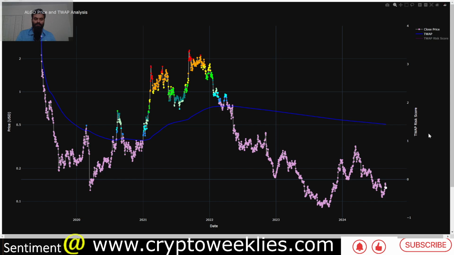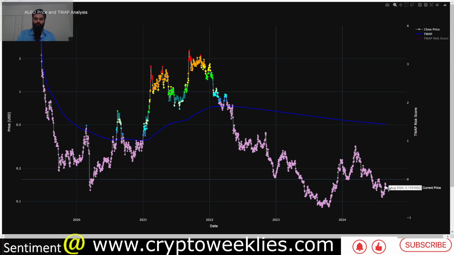The chart on the screen is the daily chart for Algorand, color coded based on the risk level, between purple, which is the lowest risk, and red, which is the highest risk. This is color coded based on the proportional distance between the price and the time weighted average price. The current time weighted average price for Algorand is around 50 cents. The price of the Algo token is around 13.3 cents.